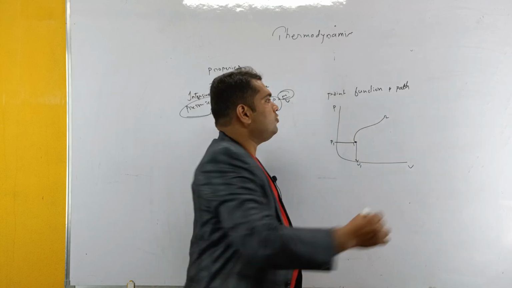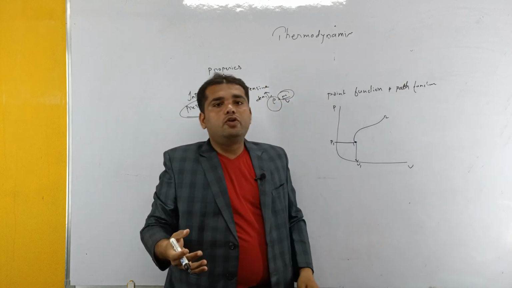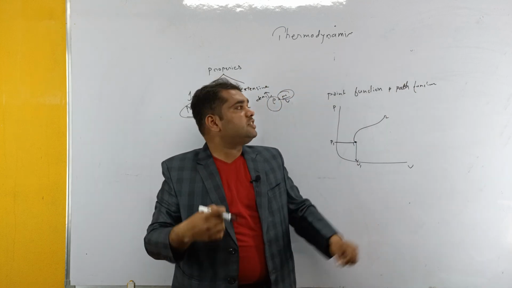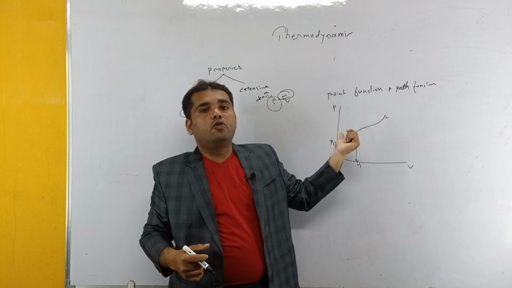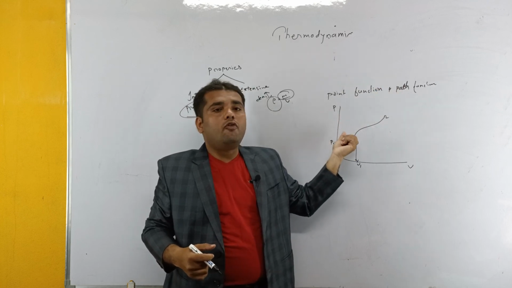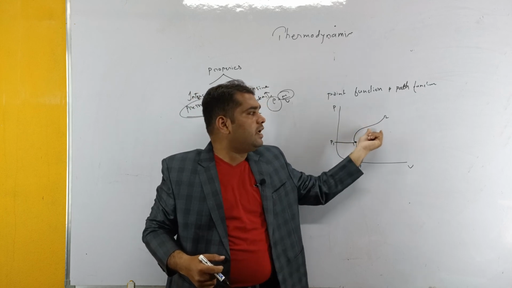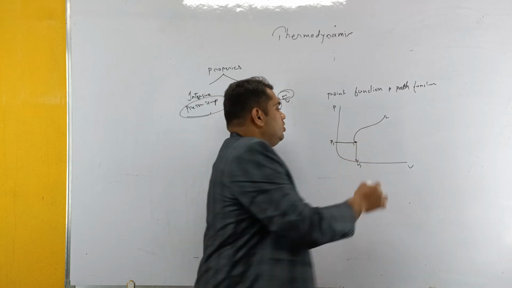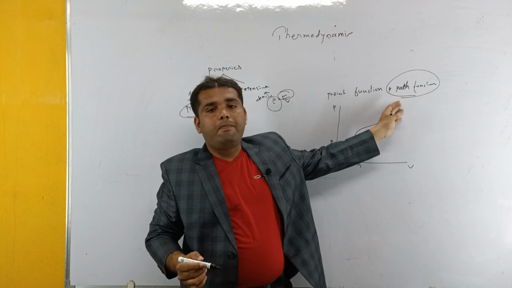Next, coming to path functions. Path functions are those which we are unable to express at one point. Such types of functions are called path functions. For example, if you give the amount of heat added to the system, we are unable to represent the heat at one point. So heat and work are said to be path functions.